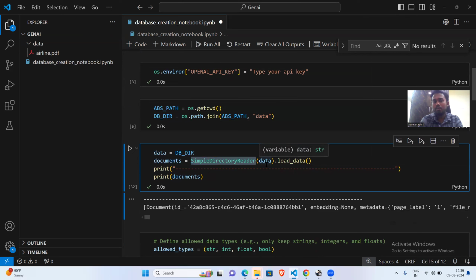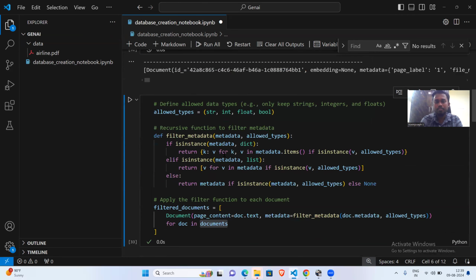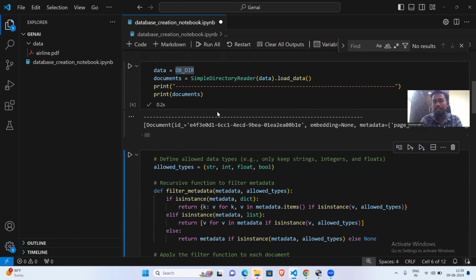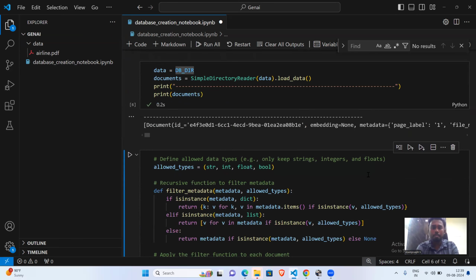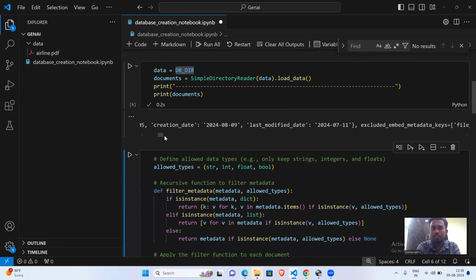I'm using the SimpleDirectoryReader to read this folder. Basically, it will read all types of files. It can be a PDF, an Excel, a CSV. It can read all such data types. I'm going to read whichever files are inside it. You're able to see this, right? Let me push it down. You can see the PDF has been read. This is the PDF, and you can see the text also.